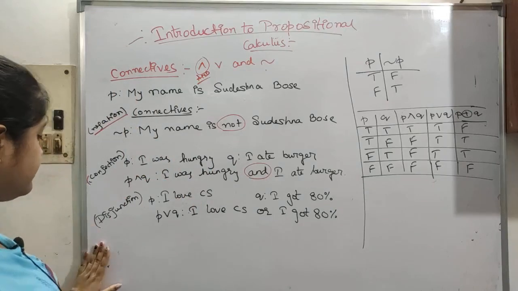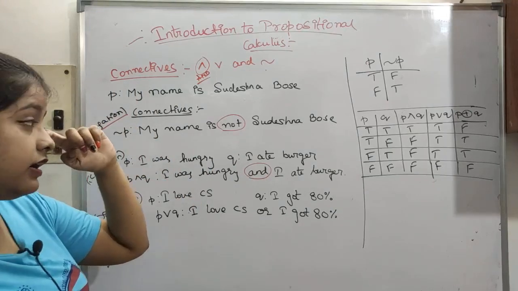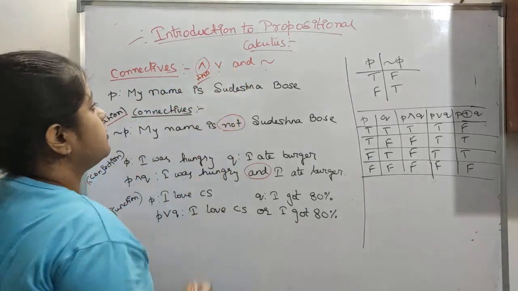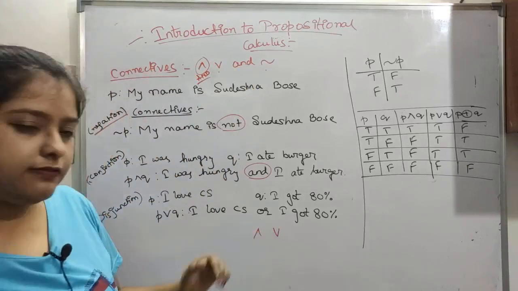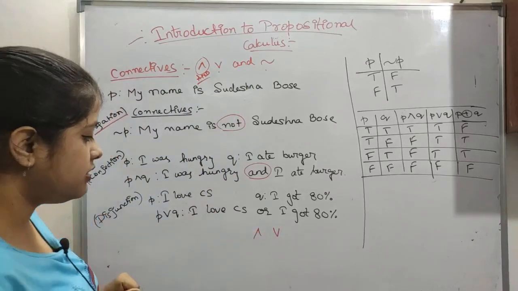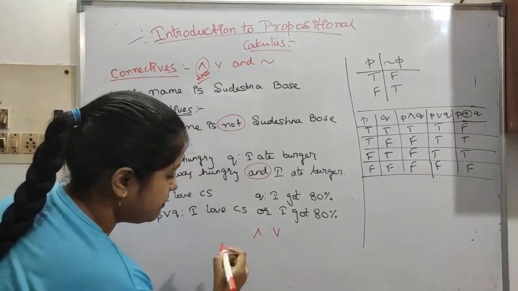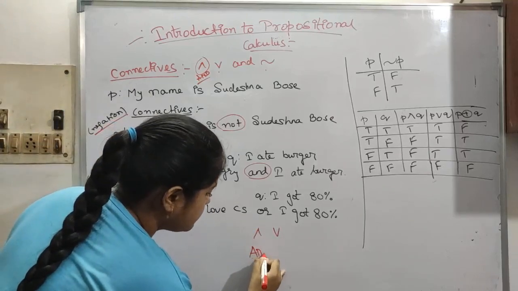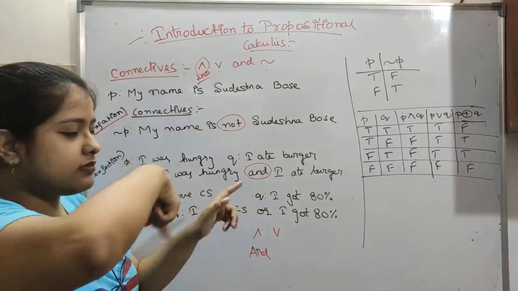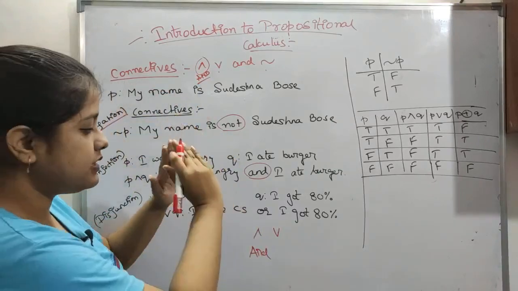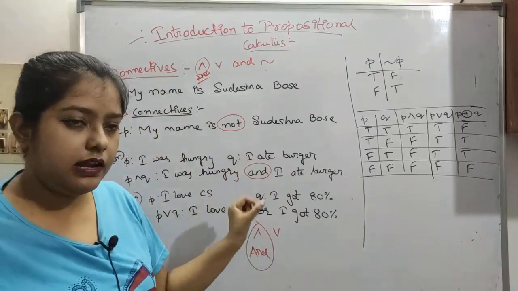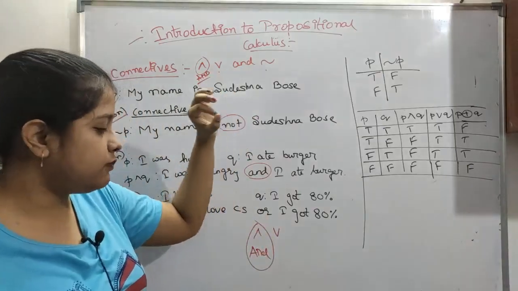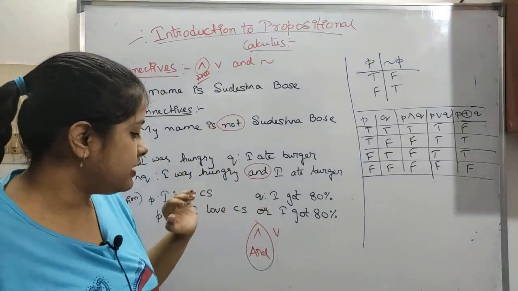Okay, so now next is disjunction. The other one is or. How do I remember this? I will tell you. See, and and or are very easy to confuse, right? The way I remember is that and has this triangle upside, the point is upside.